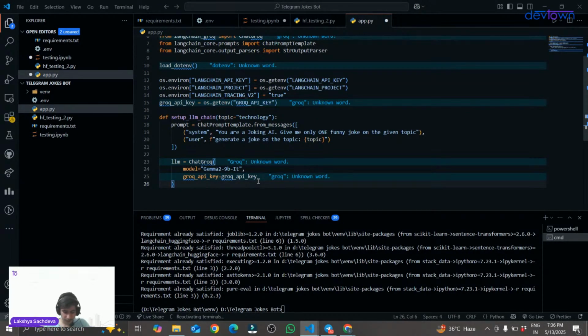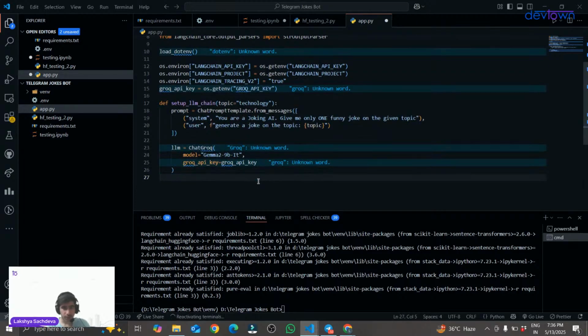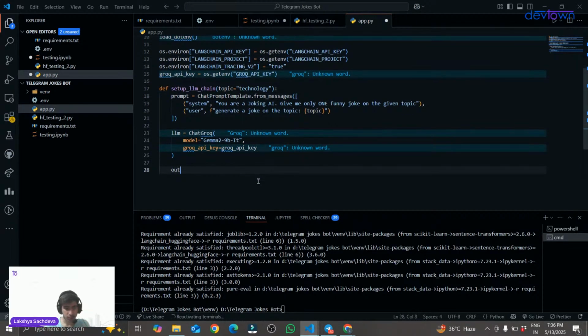So this is how we have set up our LLM. And I have to set up my string output parser as well. So output_parser equal to StrOutputParser. So this is my string output parser.